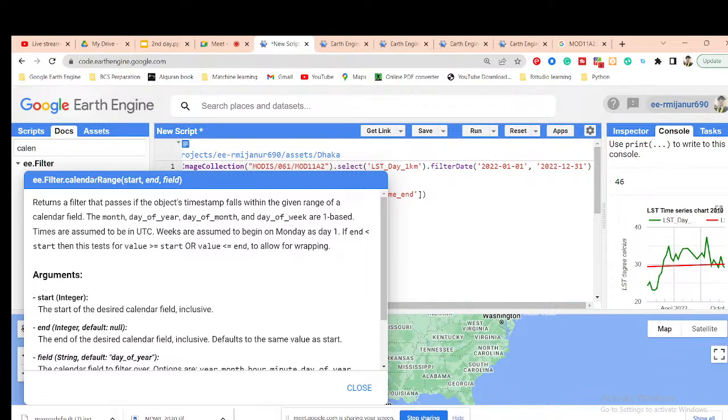So we also need to use this type of function, filter calendar range. In this calendar range we can easily filter for that specific time period. Suppose you need only 3 months and 10 years. So for this type of analysis we can use this and filter our specific time period. I will also give you a practical example, which will be better.